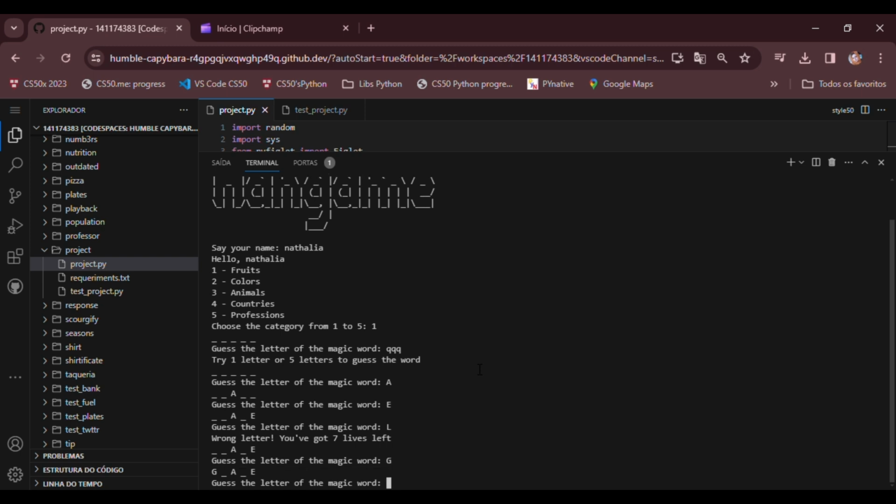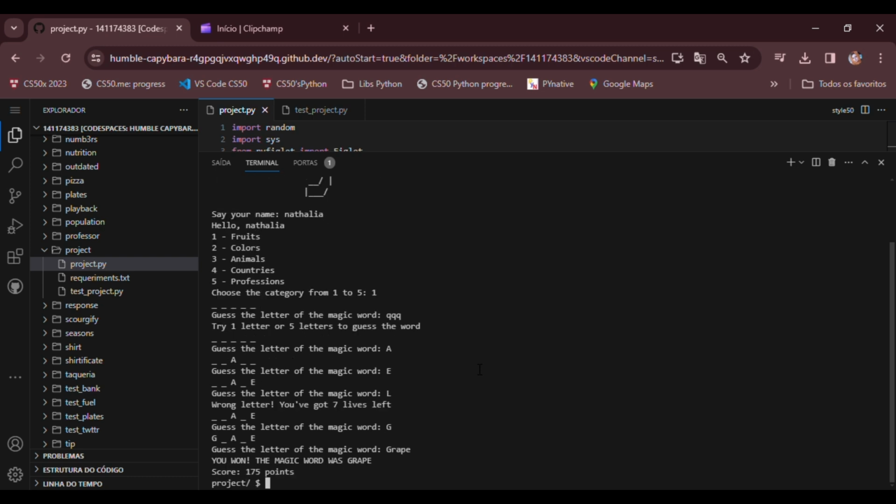And now maybe I know the word. I will try grape. And I won the game. The magic word was grape and my score is 175 points.